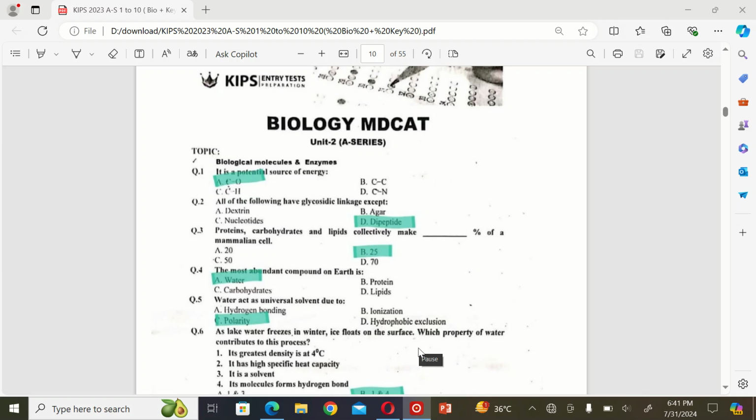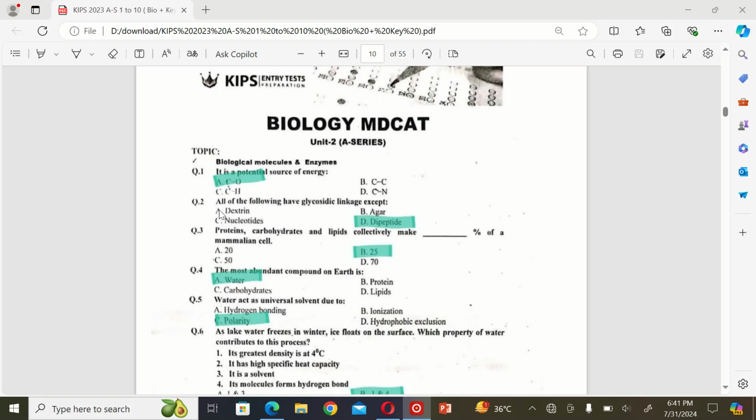Let's get started. The first MCQ is on biological molecules and enzymes. It's a potential source of energy. A. Carbon oxygen. B. Carbon carbon. C. Carbon hydrogen. And D. Carbon nitrogen. So the correct option is A.